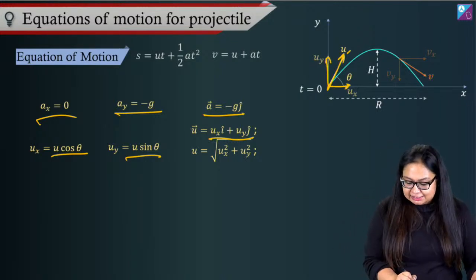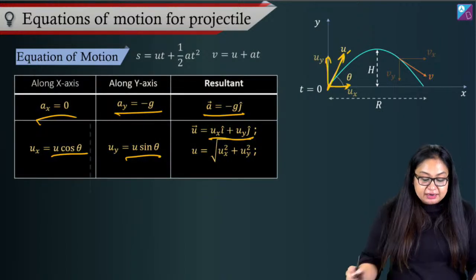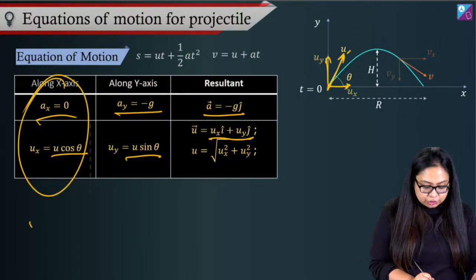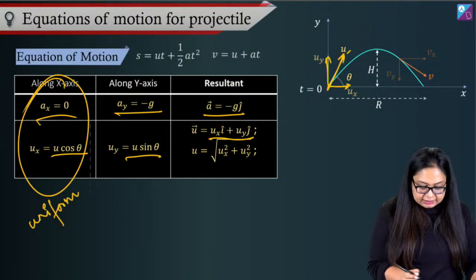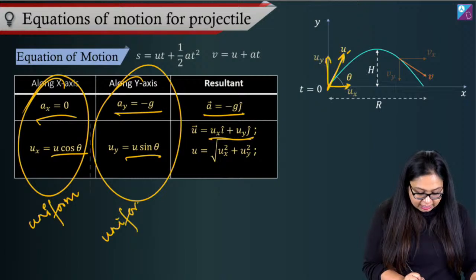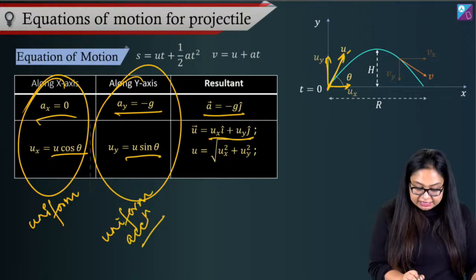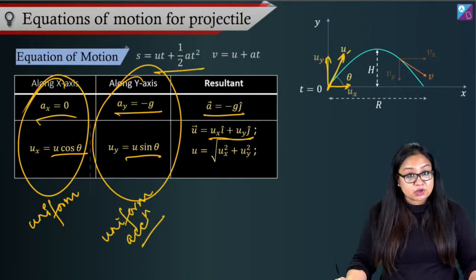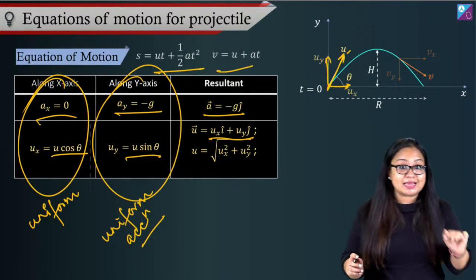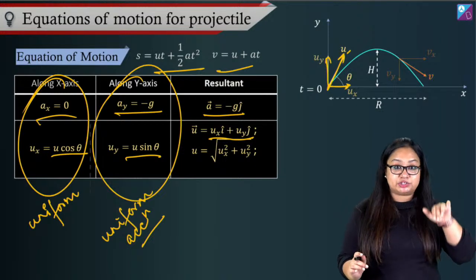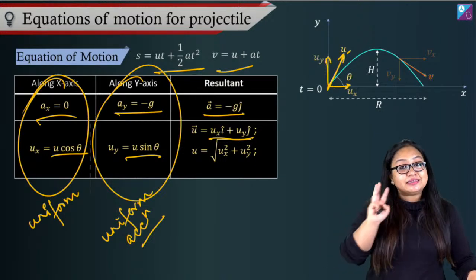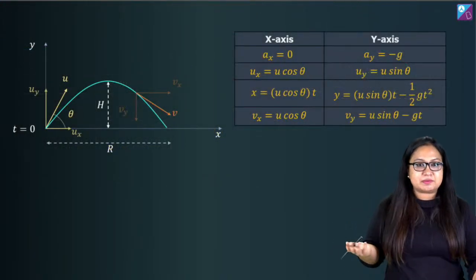Now, let's see. We can apply equation of motion, right? We can say that along x-axis, this is uniform motion, and along y-axis, this is uniformly accelerated motion, uniform acceleration. That means the three equations of motion that we saw, v equal to u plus at, s equal to ut plus half at square, and v square equal to u square plus 2as, all three will be applicable here in y direction. Okay? Now let's calculate the three parameters that we talked about: time of flight, maximum height, and range.